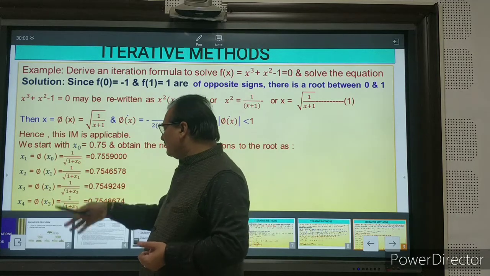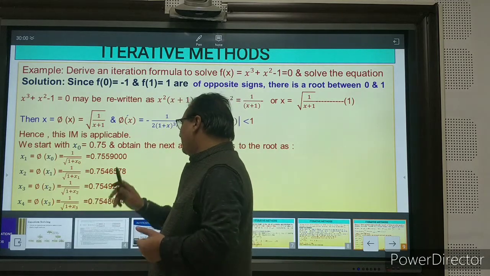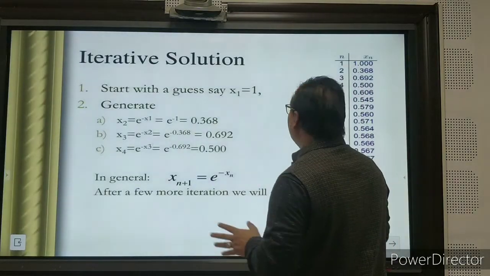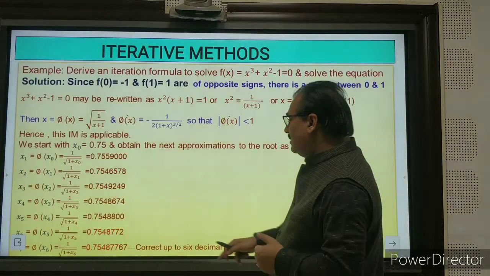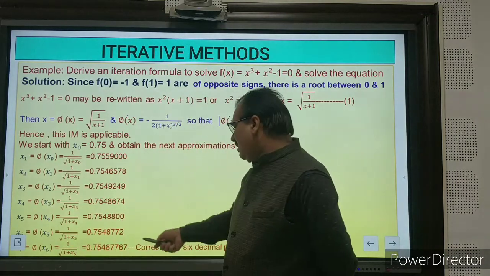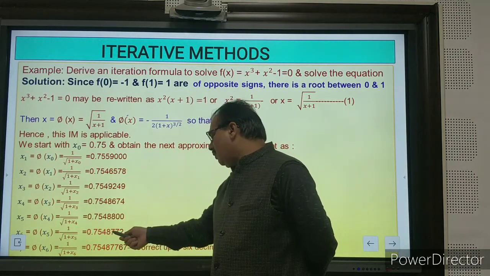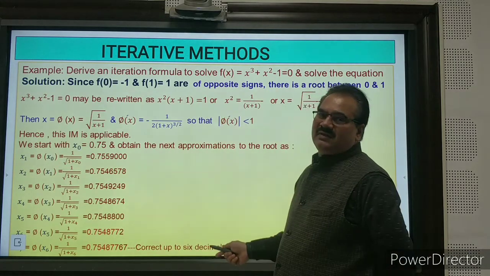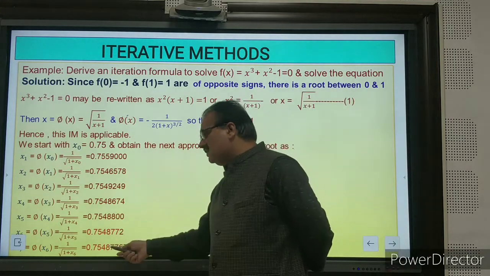After repeating this successive approximation, you will get 0.75468, and so on. After 6 iterations, you will get 0.7548772, correct up to 6 decimal places.